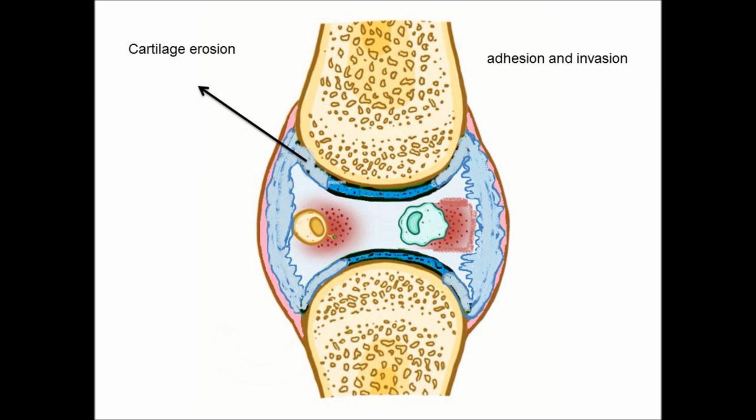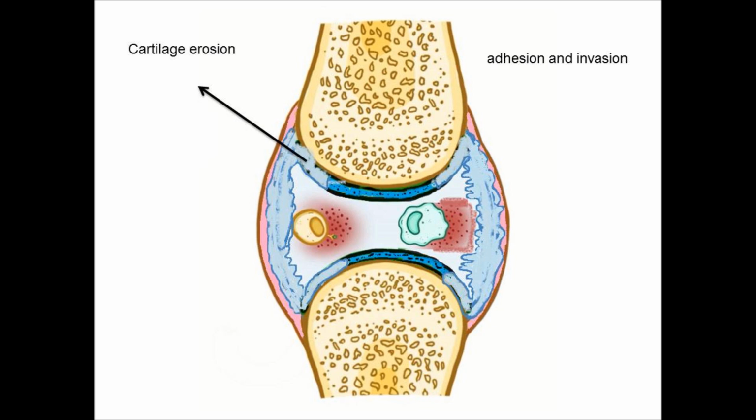These hyperproliferated synovial cells will secrete inflammatory cytokines and proteases, such as matrix metalloproteinase (MMP), produced from this inflamed synovial cell.